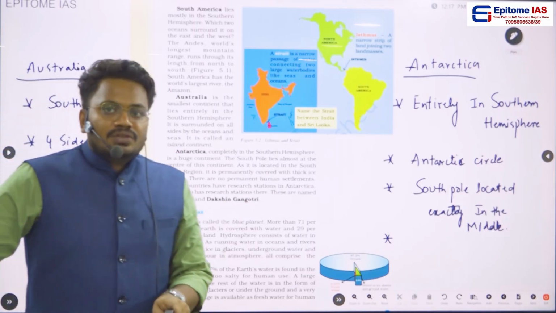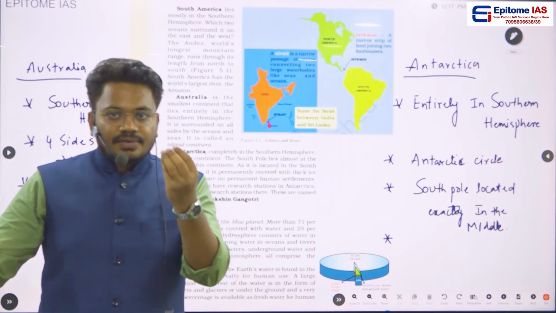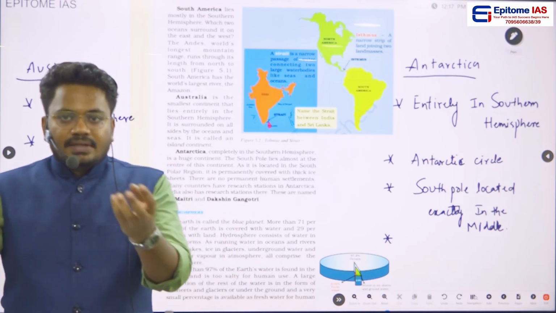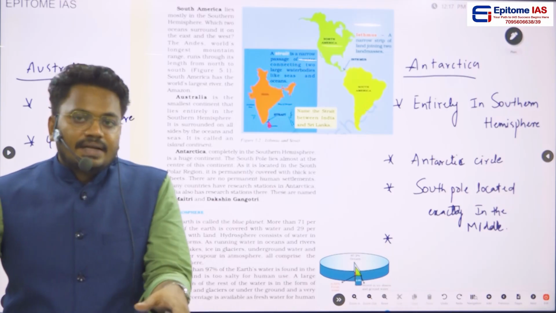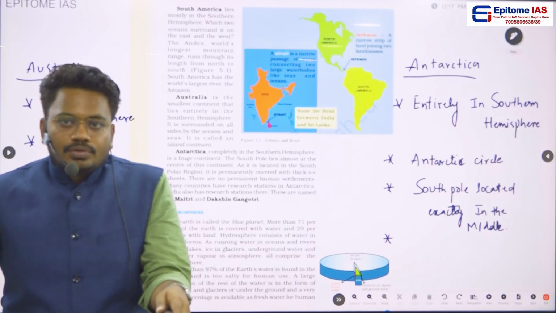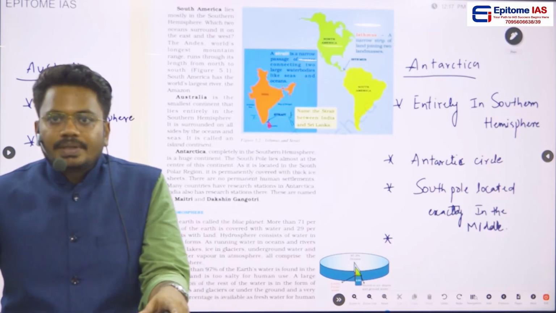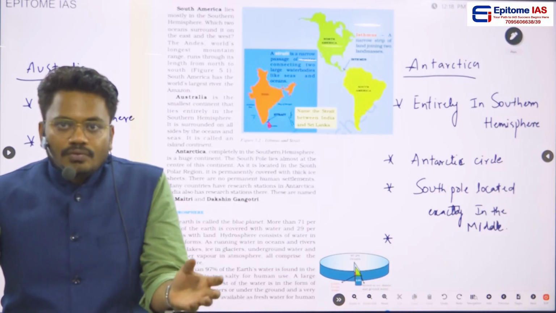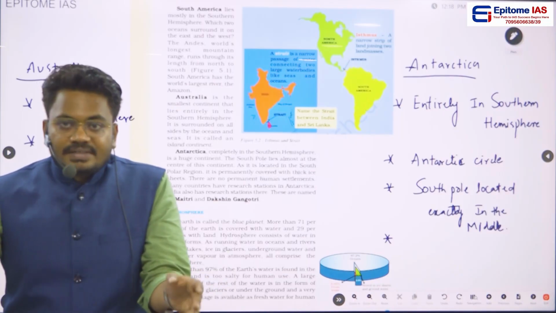Then, so this is regarding the lithosphere. On this lithosphere, as we discussed, we are having this continental mass, and on this lithosphere we can find the oceans as well. So now, if you want to learn about oceans, obviously we need to learn about the hydrosphere. So first of all, what is meant by hydrosphere? Hydrosphere is that zone where all the water is present on the earth.